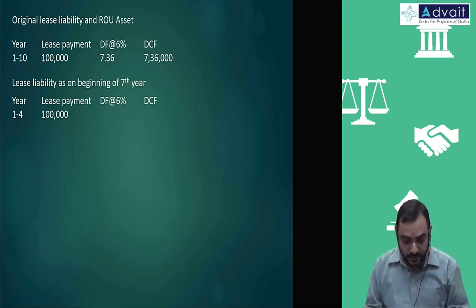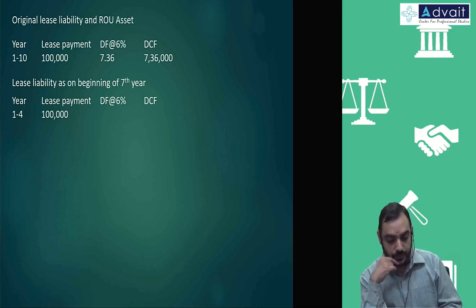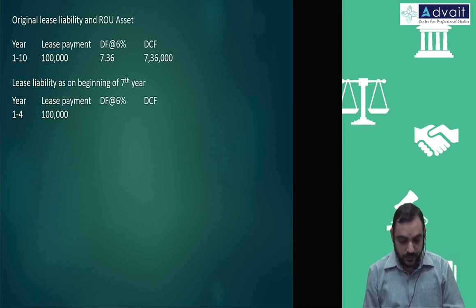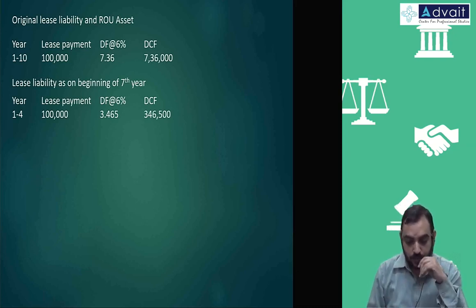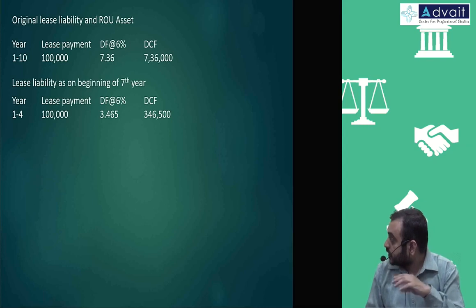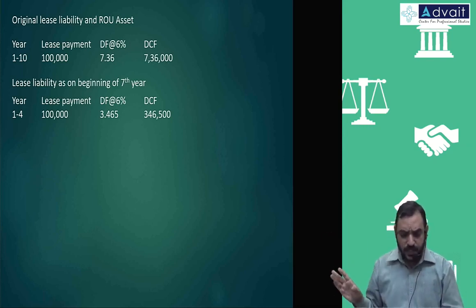A discounting factor at 6% for 4 years is 3.465. So 3,46,500. This is the value, and let us quickly verify whether an approximate number comes.